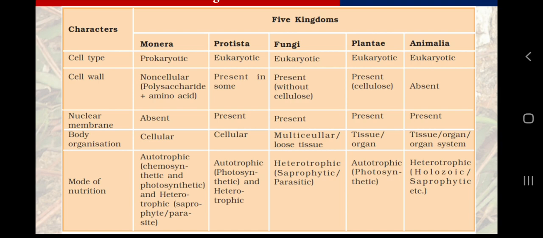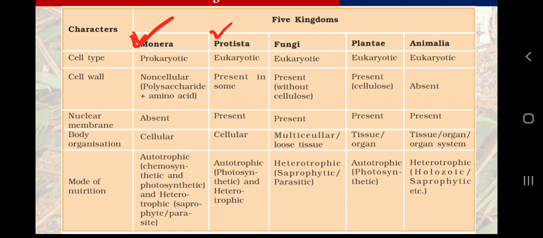And when it comes to defining protista, it is a little bit difficult for class 9th. For ease of study, and even for class 11th also, we define them as single cellular eukaryotes. So I hope you are getting my point that Monera are prokaryotes, simply prokaryotes. All prokaryotes are Monera. When we come to eukaryotes, they may be unicellular, they may be multicellular. Let me remind you one more thing, that all Monera will be unicellular for this time. So there will be no confusion that Monera are prokaryotes and they are unicellular.